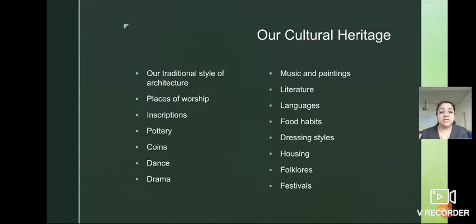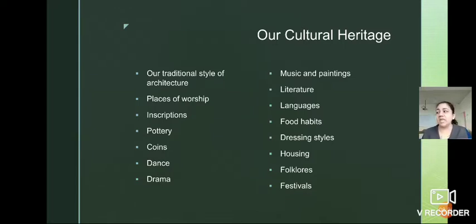Then housing, isn't it? Different types of houses. Mainly the construction of the houses depends on the climate of that particular area. For example, if there is heavy rainfall in that area, the houses have sloping roofs, isn't it? So like this, folklores also, and the different festivals.